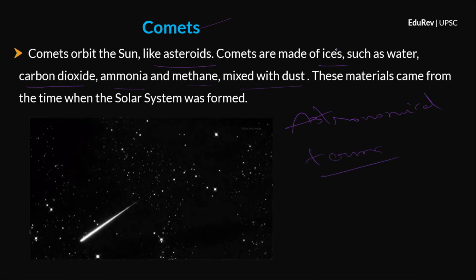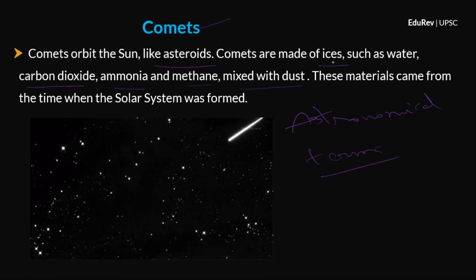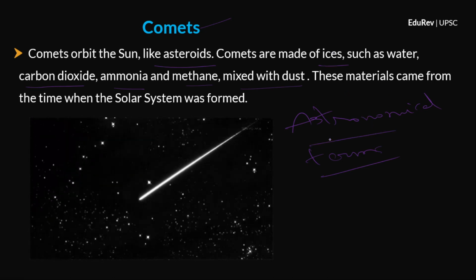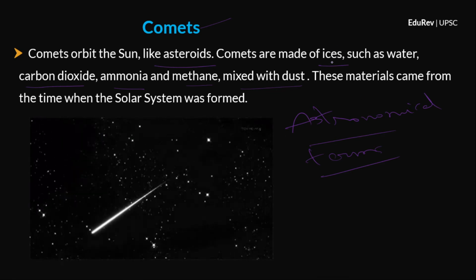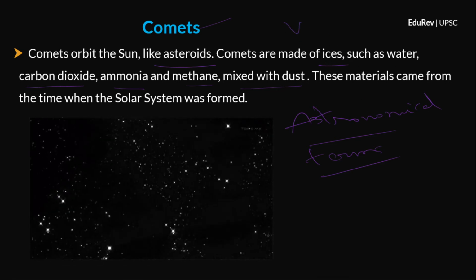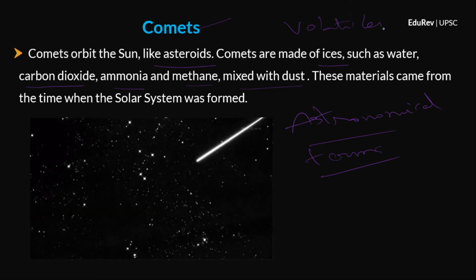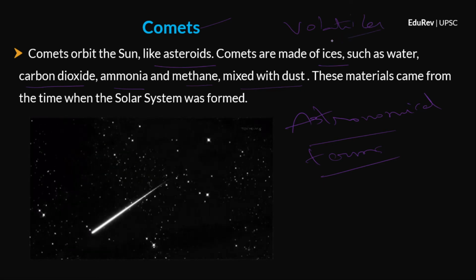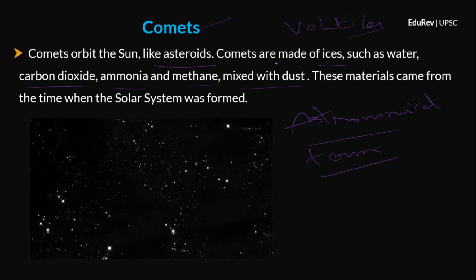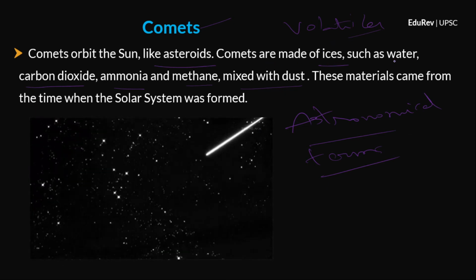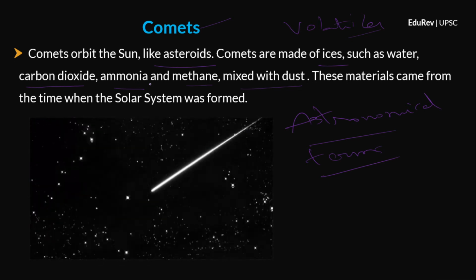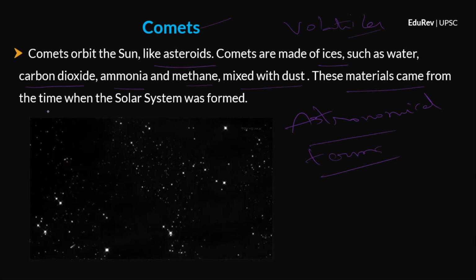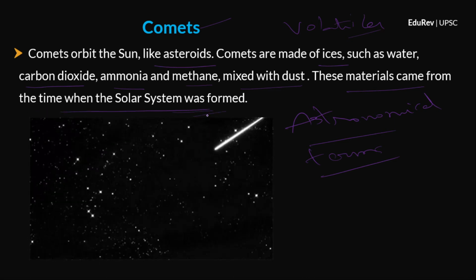Okay, so the meaning of ice, which we know, and the meaning of ice according to astronomy is different. So, in astronomical terms, when I say ices, I'm referring to volatiles. Okay, volatiles or highly unstable compounds. I hope you understood this. So, comets are made up of ices such as water ice, carbon dioxide, ammonia, and methane mixed with dust. These materials came from the time when the solar system was formed.